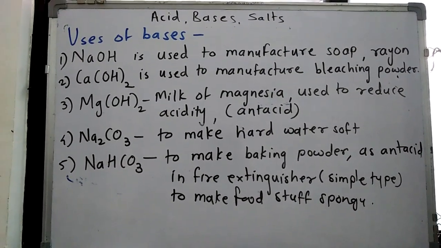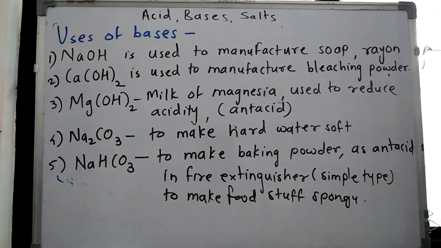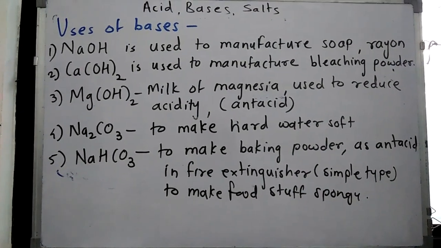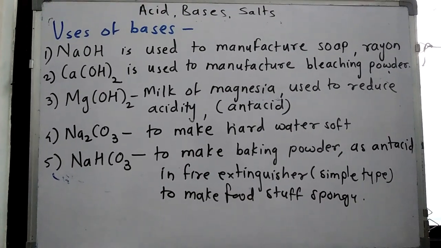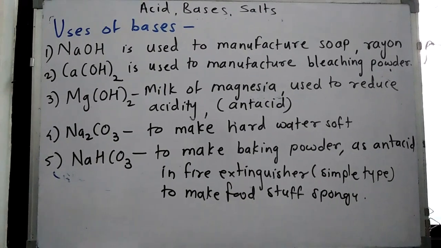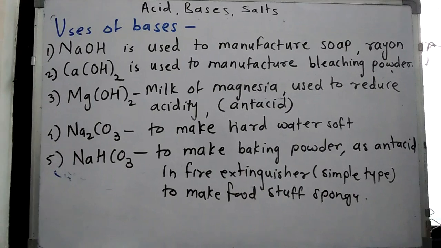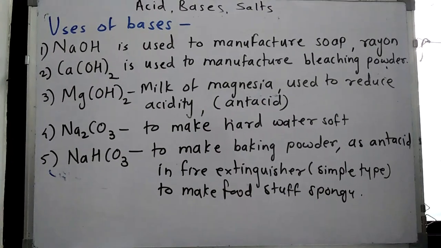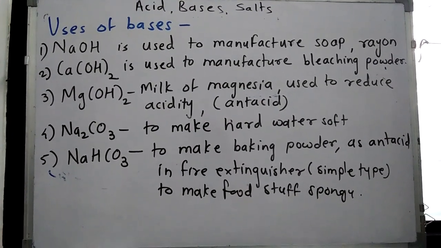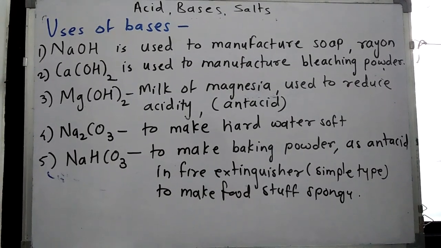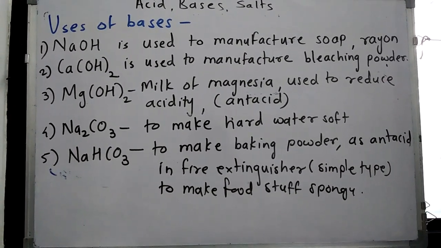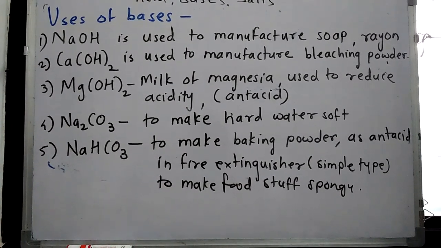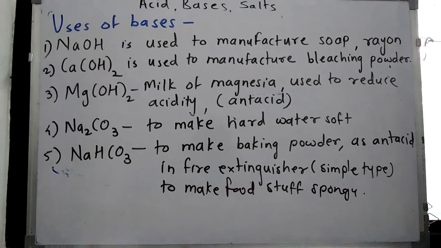Uses of bases. First, sodium hydroxide is used to manufacture soap and a synthetic fiber called rayon. Then calcium hydroxide is used to manufacture bleaching powder, which is used as a disinfectant in water or to disinfect a place. Then magnesium hydroxide is also called milk of magnesia and it is used to reduce acidity, so it is called an antacid. Then sodium carbonate is a basic substance. Sodium carbonate means washing soda, so it is used for cleansing action, and it also makes hard water soft.